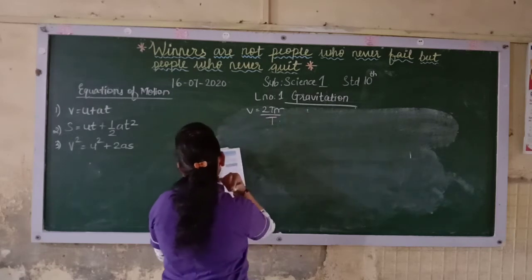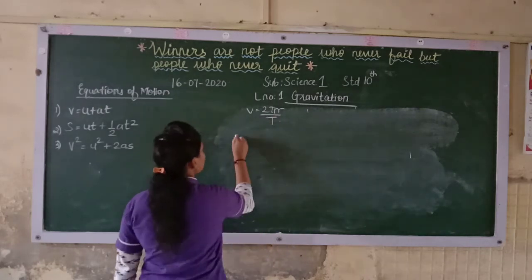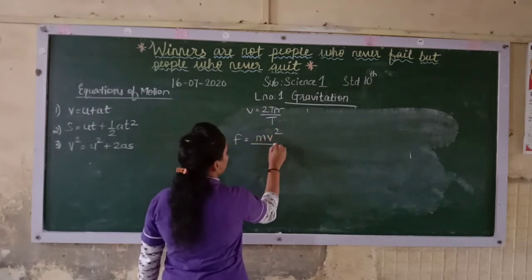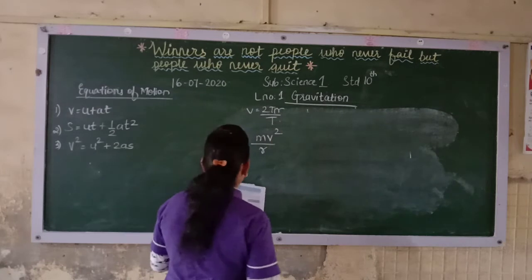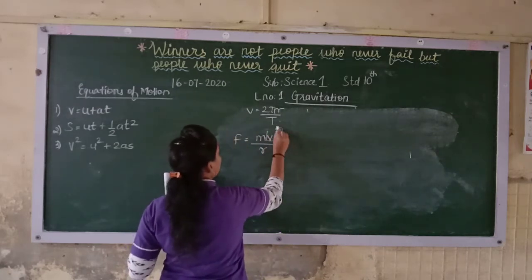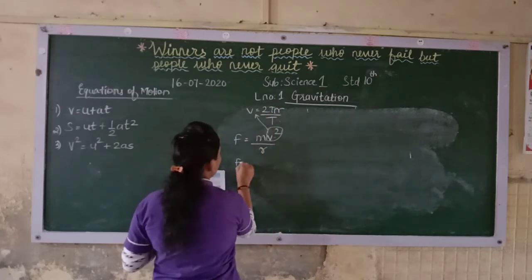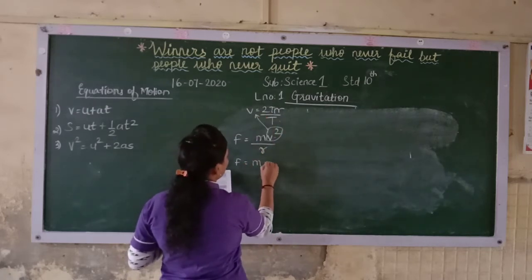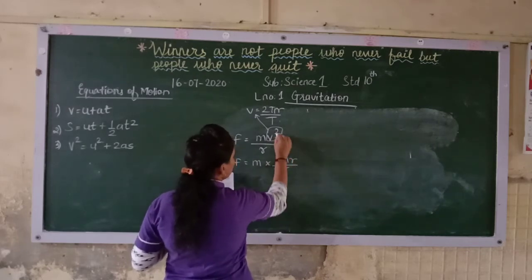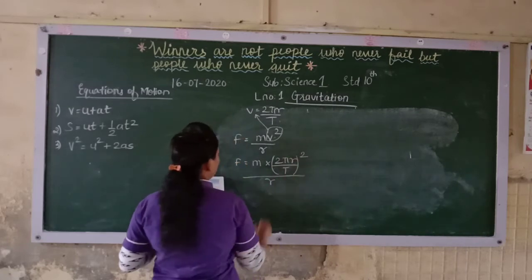Now if you see here, what was the centrifugal force formula? It was m v square upon r. Now see, here you are getting v square, so instead of v square you have to put this v. So what you will get? m into 2 pi r upon t, and since it is v square, this will get squared upon t.